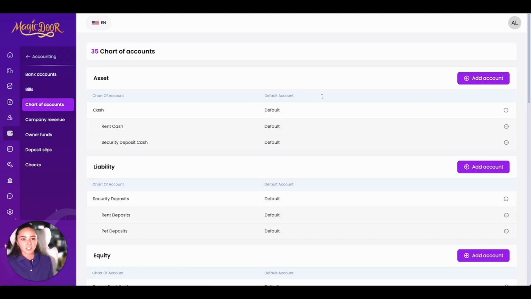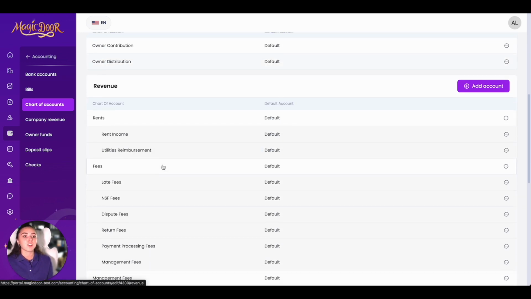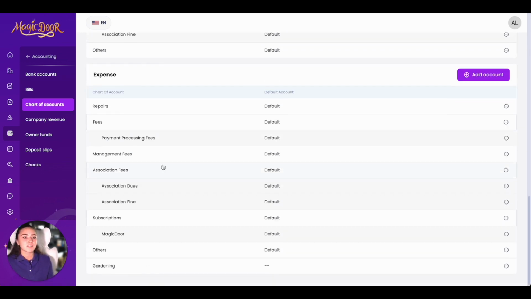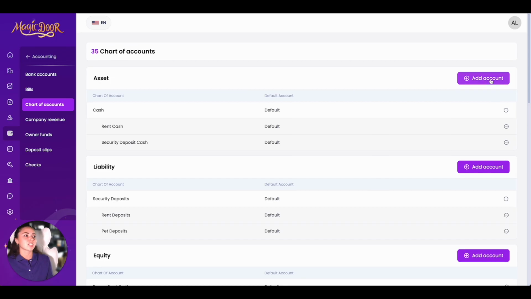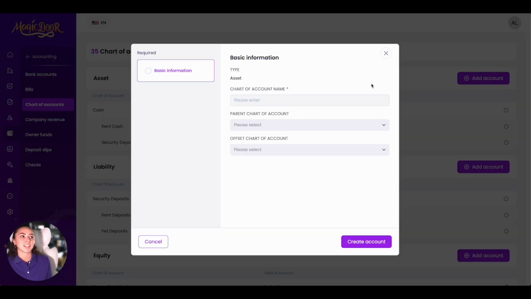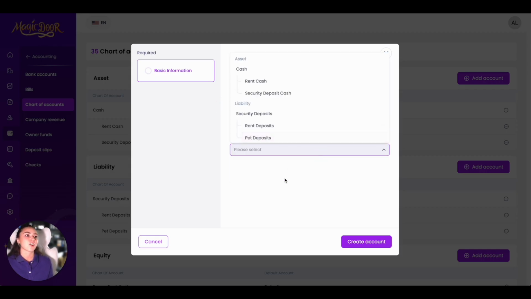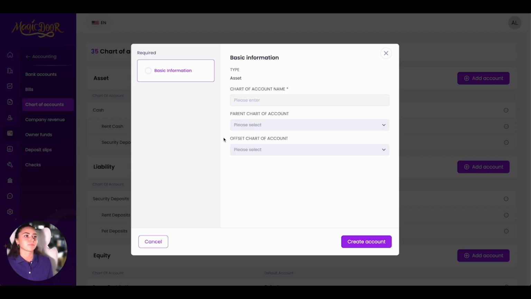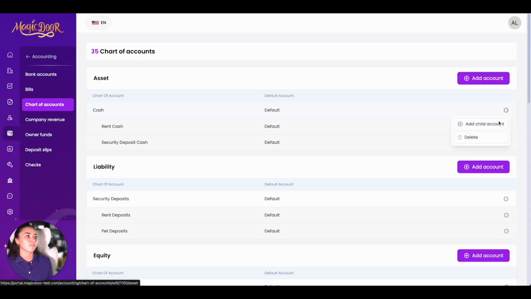So this is customizable. If you need to add an account, just simply go to which section this would be under. So we have assets, liability, equity, revenue, expenses, and you can easily just click on any of those to add an account. You can give it an account name, then you're going to put it on its parent chart of account, and then its offset chart of account if you need that. And we also have our little ... to just add a child account to your parent account.